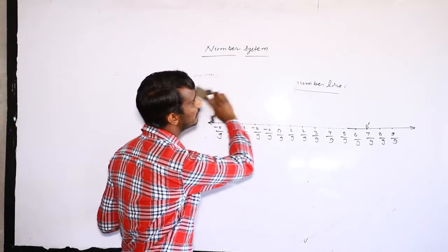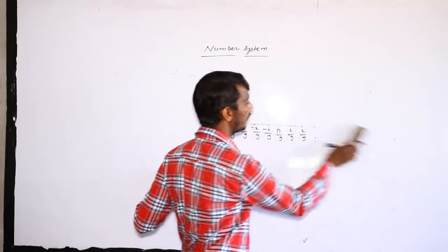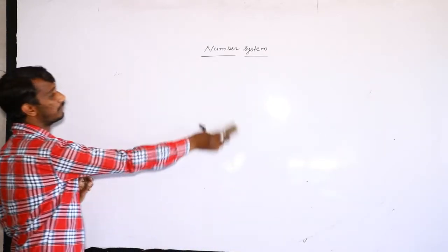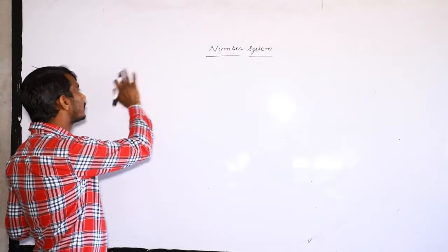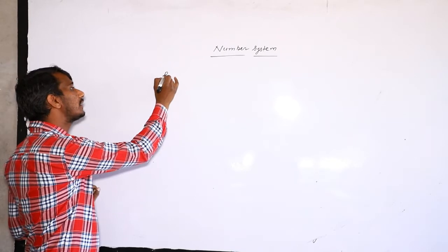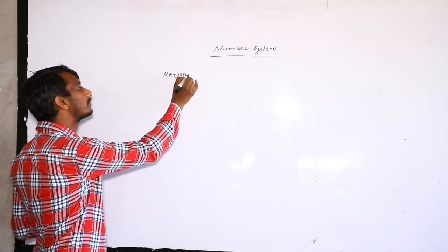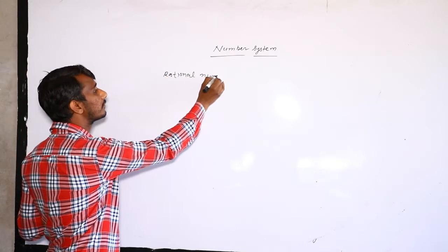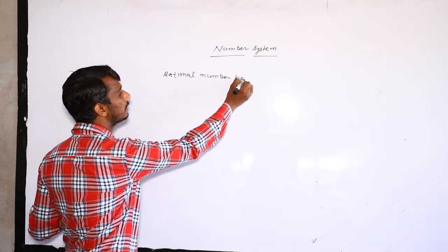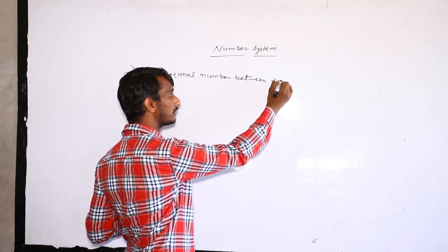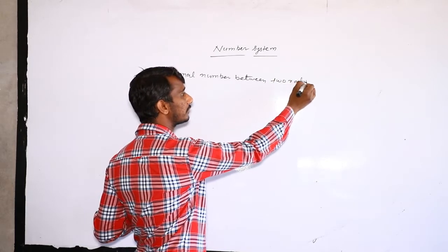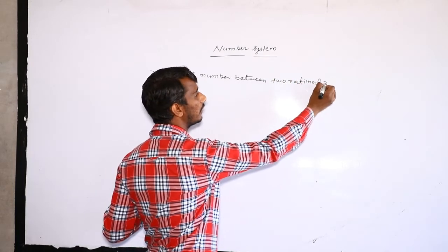Okay, student. So the next topic of your chapter is how to find a rational number between two rational numbers. I hope you are getting my point properly.